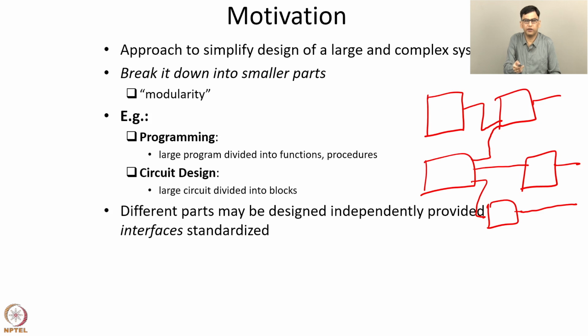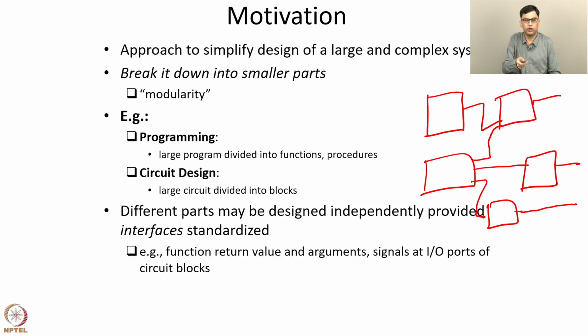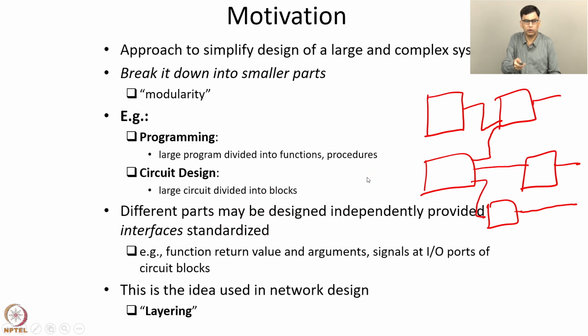Now, different parts may be designed independently provided that the interfaces have been standardized. Different parts may be functions or procedures in the programming context, or they may be different blocks in a circuit context. And examples of interfaces are function return values and arguments, and I/O ports in the case of circuit design. So this shows examples of interfaces: function return values and arguments, and signals at the I/O ports of circuit blocks. Once interfaces are standardized, different parts may be designed independently. This is also the idea used in network design.